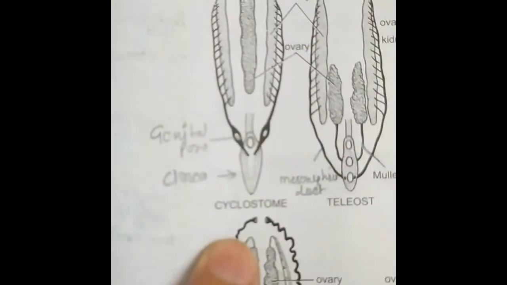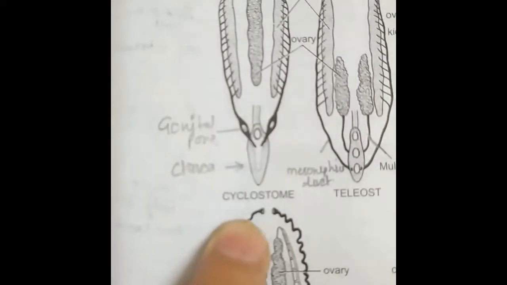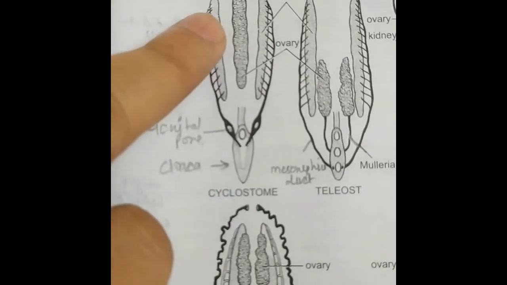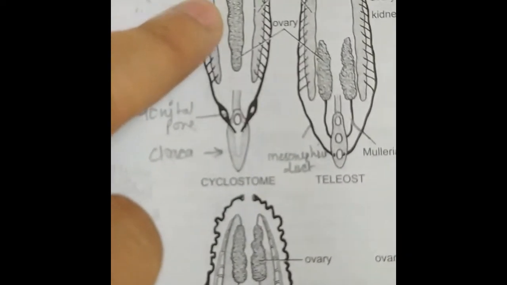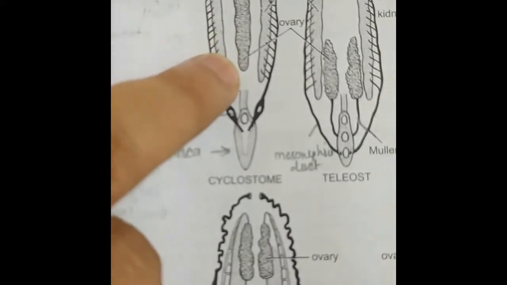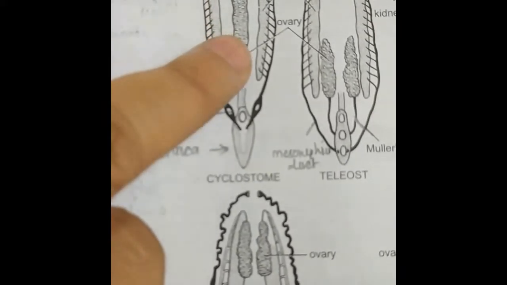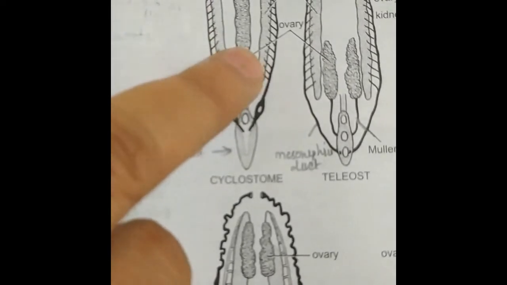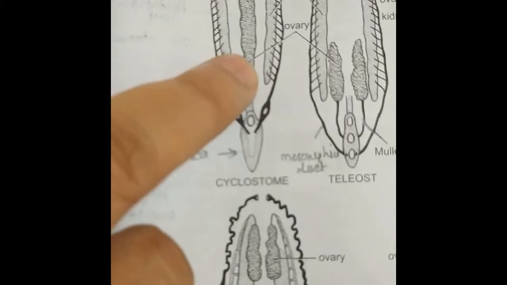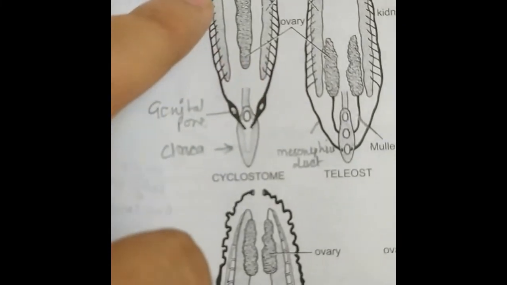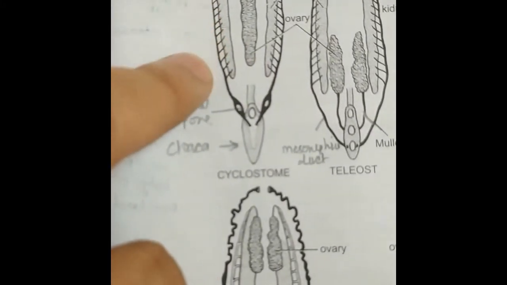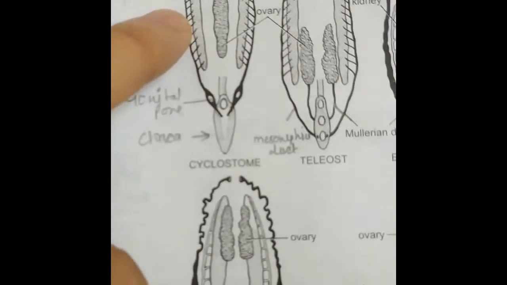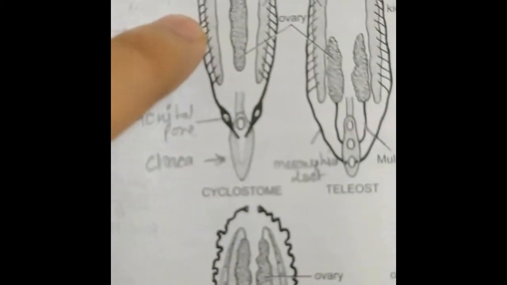Here you can see the diagram of the cyclostome ovary and the oviduct. There is only one ovary, it is not present in a pair. Around this ovary there are two kidneys, which are mesonephric kidneys, but there is no association between the kidney and the ovary, and these kidneys open into the collecting duct.